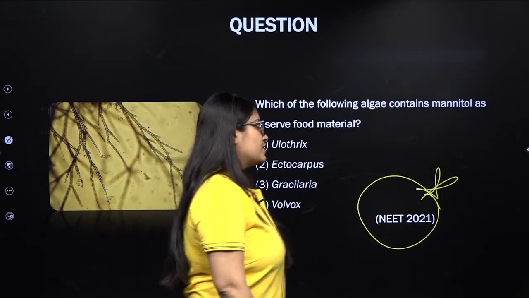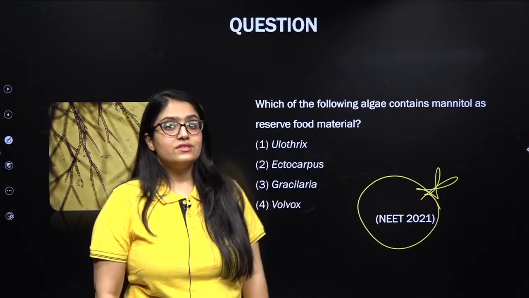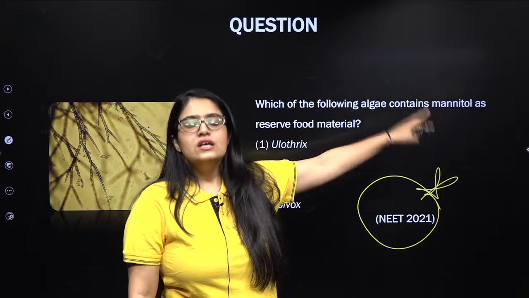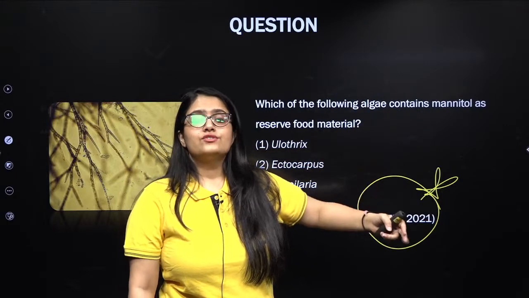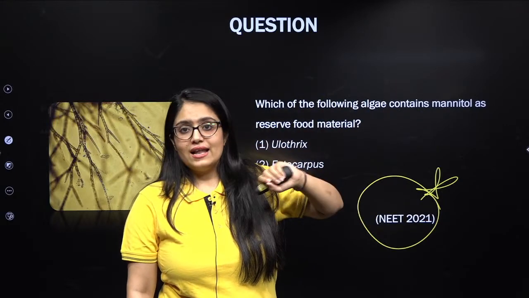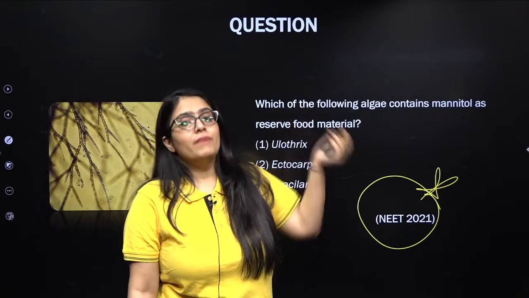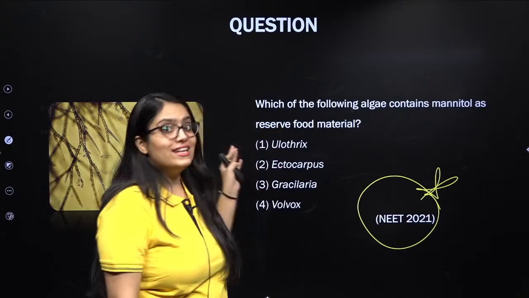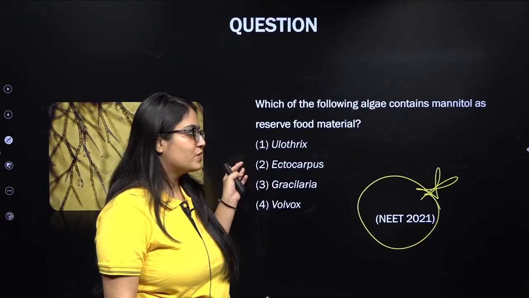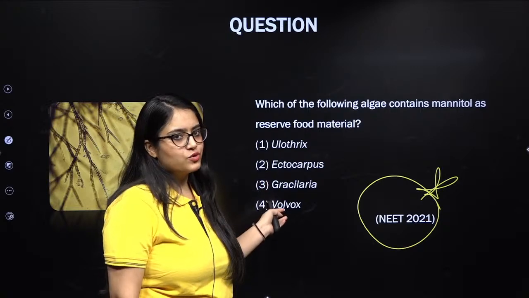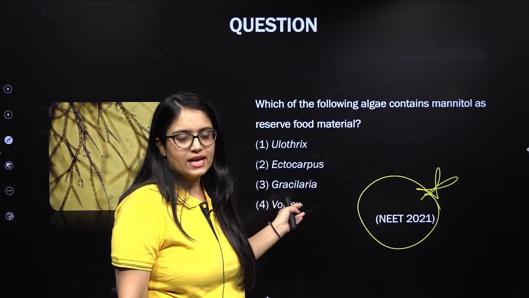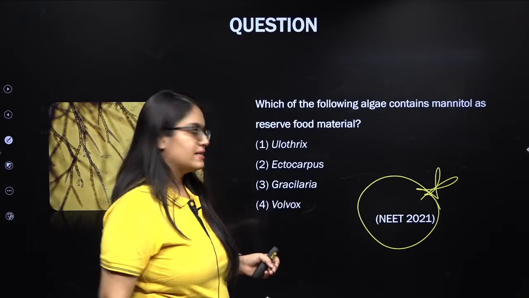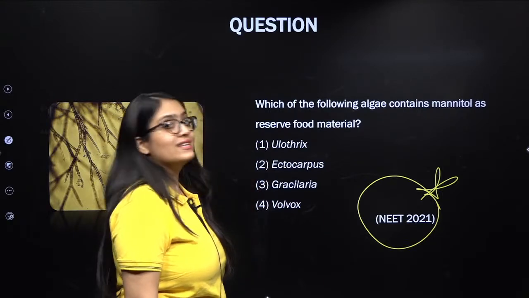So please notice, my dear students, when it comes to a reserve food material known as mannitol or laminarin, members of brown algae store their food in the form of mannitol or laminarin. So can you tell me out of which? Now NTA has played a little over here in this question. They have not given the option directly as red, brown, green, blue. Rather they have given examples of algae that are included under these categories. So let's see which of the following is a brown algae.